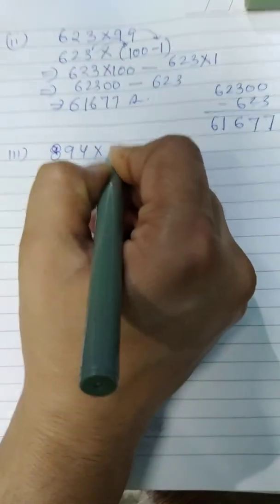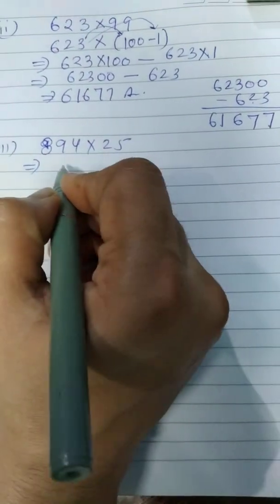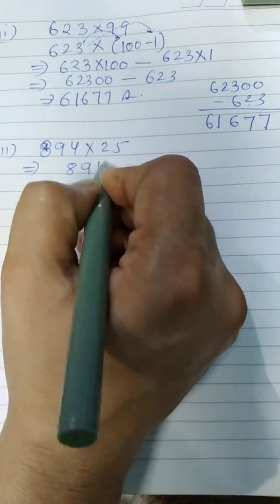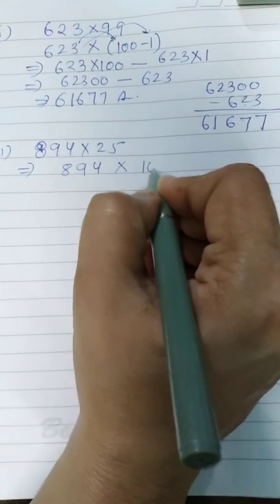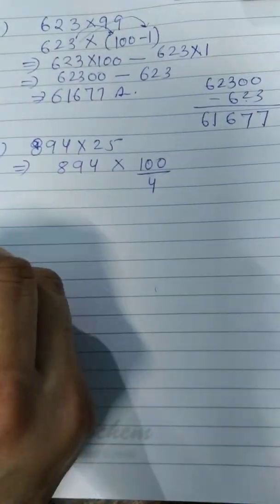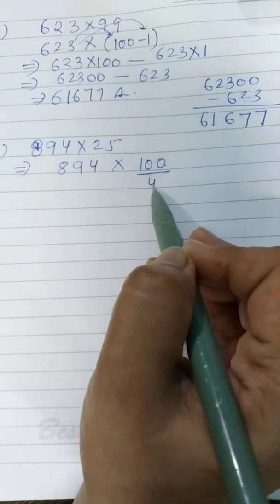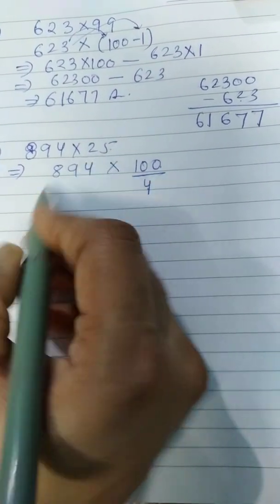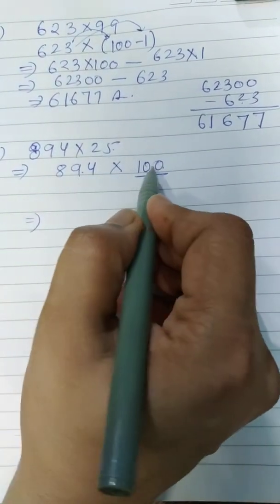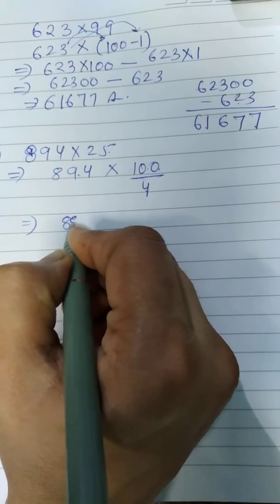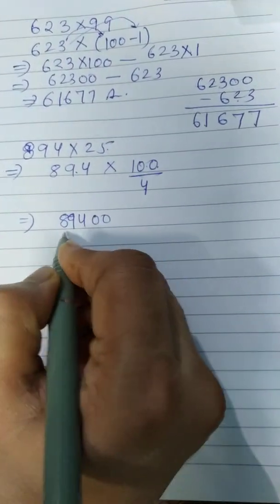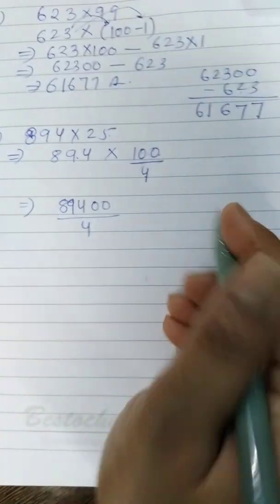Now come to the third part. 894 into 25. Here 25 can be written as 100 upon 4, because when we divide 100 by 4 we will get 25. Now we multiply the numerator with the numerator. 89400, and then we divide it by 4.